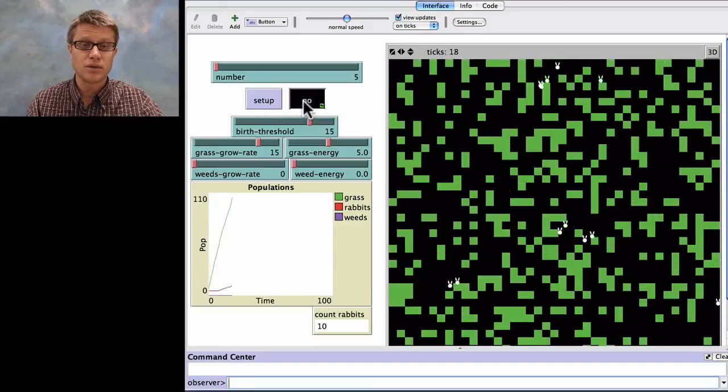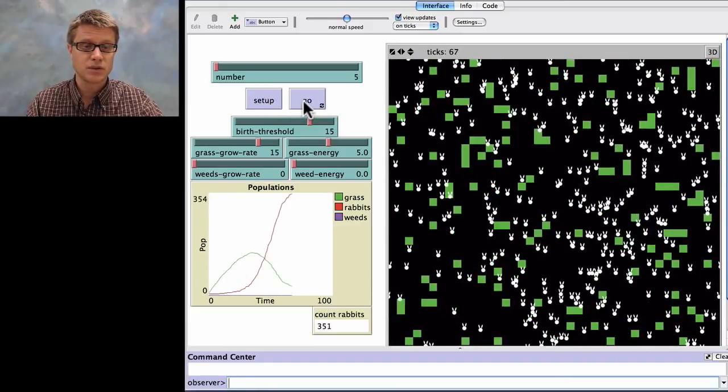And so if we let it go for a second, it goes really, really quickly. So let me stop it there for a second. Let's watch what happened. This red line here is going to represent the number of rabbits over time. And so again, we started with 5, and pretty soon we had 350 rabbits. What happened to the grass? Well, the grass started to reproduce as well, but it crashed because the rabbits were eating all the grass.